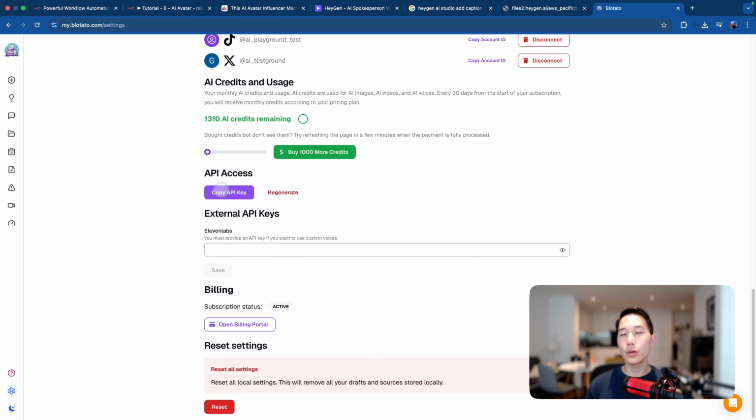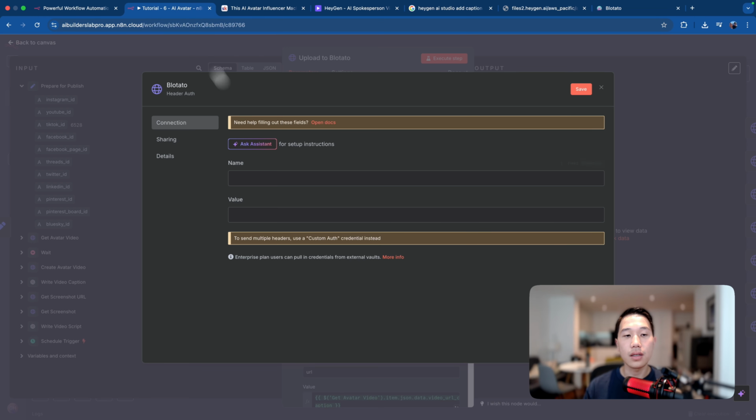Just to note that if you're currently on a free trial of Blotato, clicking on this button will immediately upgrade it to the normal subscription, which is around $29 per month. So if you do want to continue to upload to Blotato, you do have to pay for the subscription itself. But anyway, if you are at this step, you can now copy the API key and paste it in here. The name for this is going to be Blotato API key, and then you can just save this.